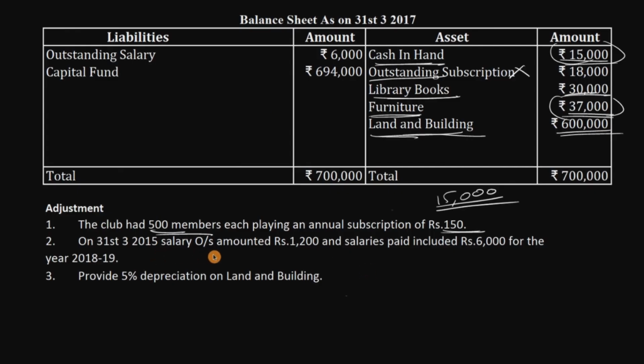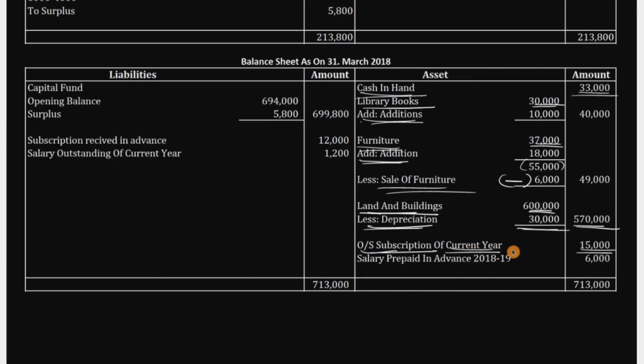Next, outstanding salary of amount 1,200. This is a subtraction, so you should subtract this. If you further read this, you will get 6,000 paid in advance as a salary. This 6,000 is an income for company, because you already paid an expense in advance. So write salary paid in advance 6,000 rupees. Okay, you just completed the asset side in the balance sheet. So you're moving on to the liability side.